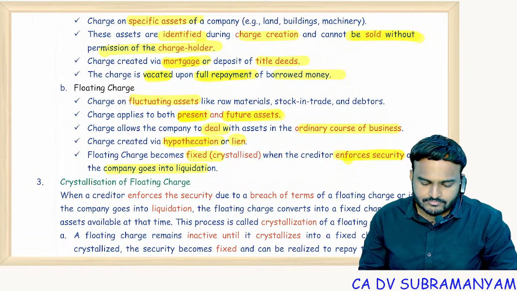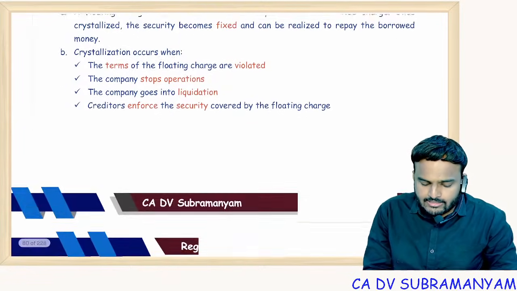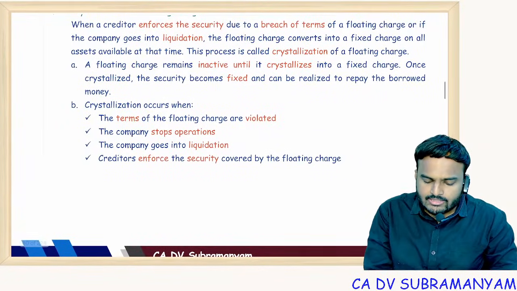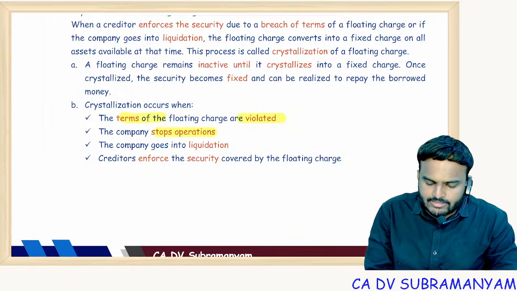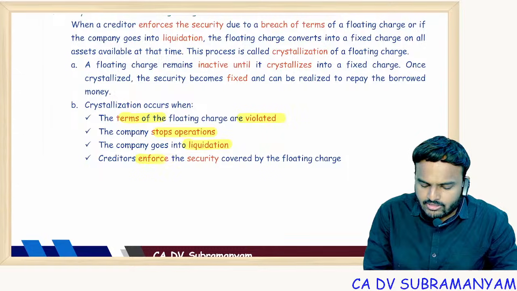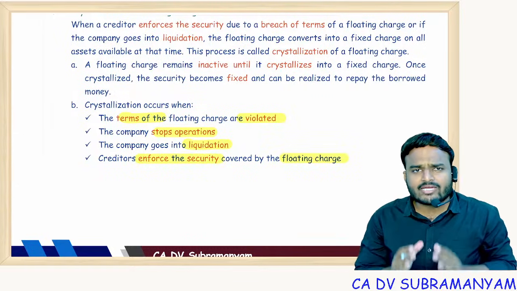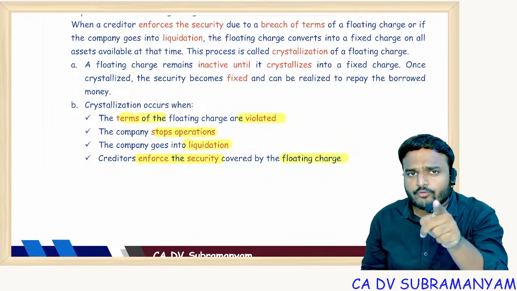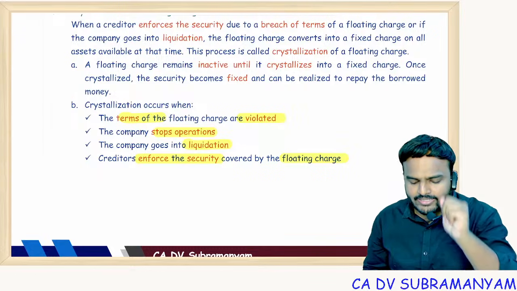So crystallization, you can see, happens in the following 4 cases. Remember: terms violated, company stops operations, company goes into liquidation, company creditor enforces the security covered by the floating charge. Terms, for example, the banker told you that if you do not pay 3 installments continuously, your floating charge will be converted into fixed charge, and you violated the terms.